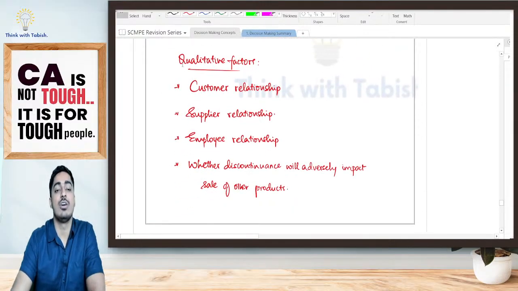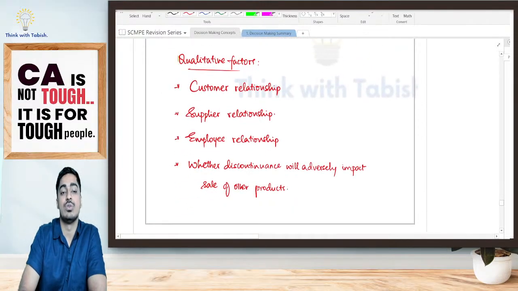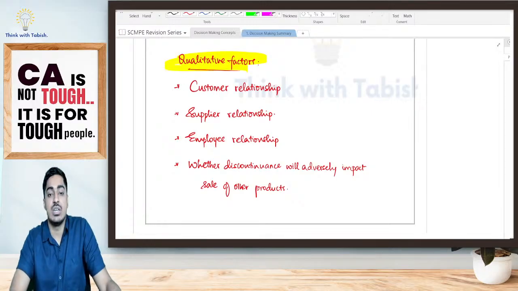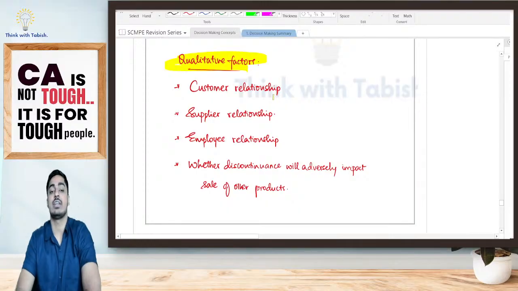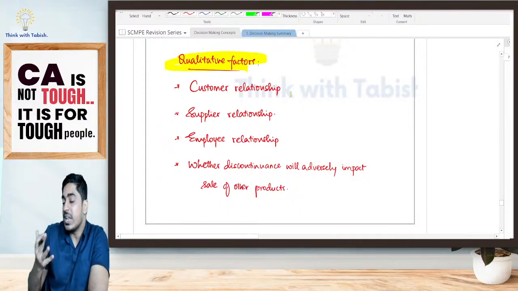Then you are having qualitative factors also to take a decision. Should you continue or discontinue? You are having qualitative factors also. Now look at this. What all qualitative factors you should keep in mind? I am telling from a financial perspective.